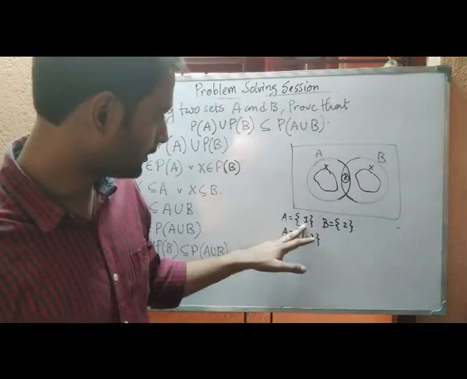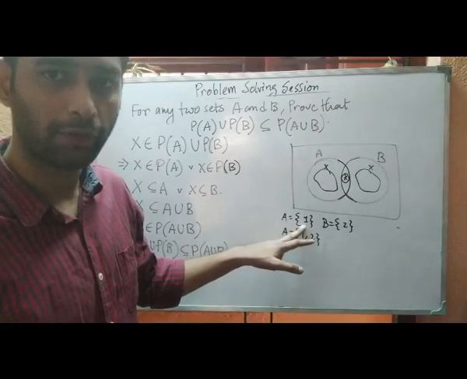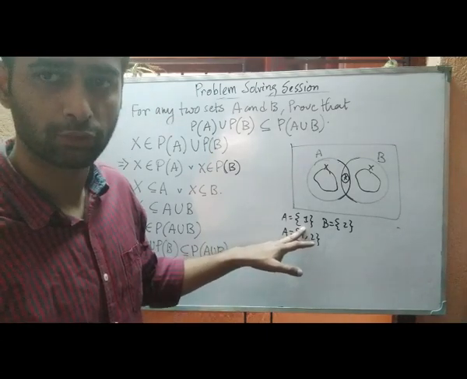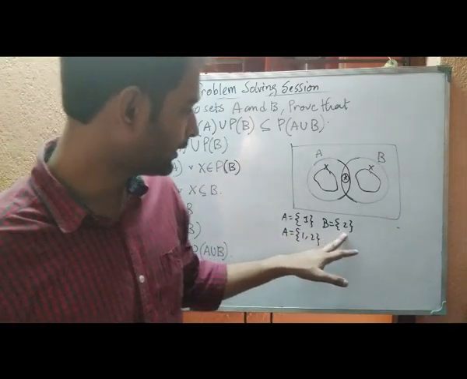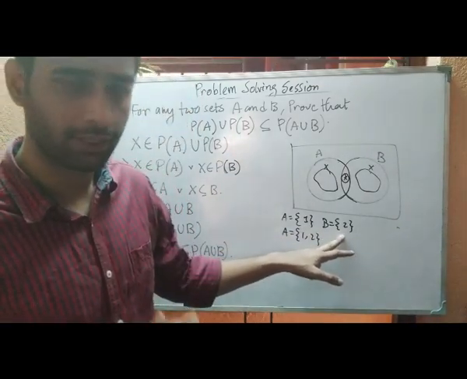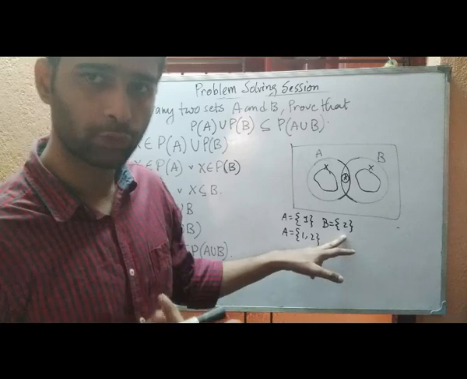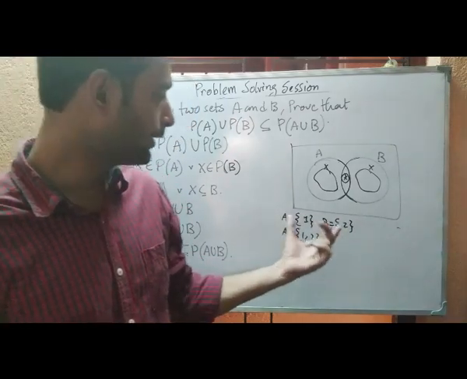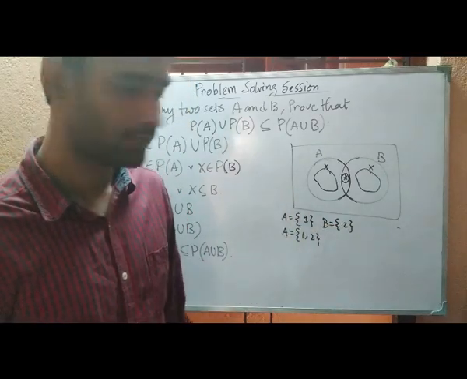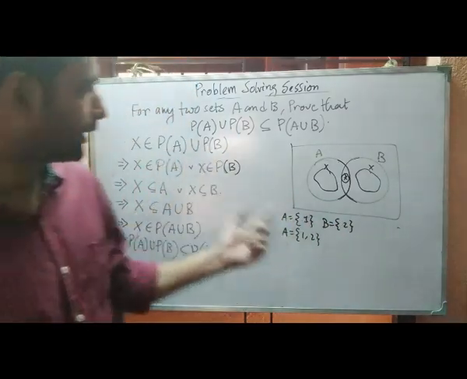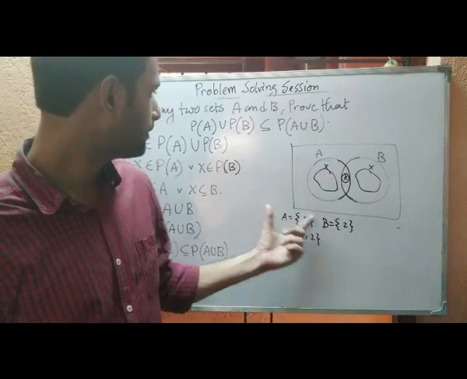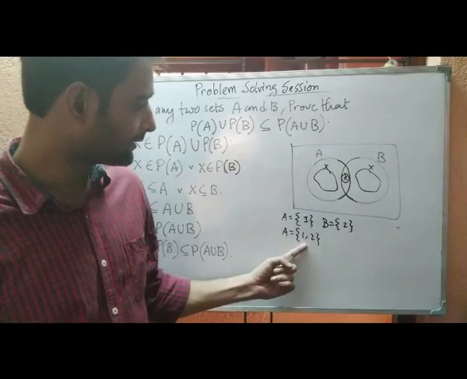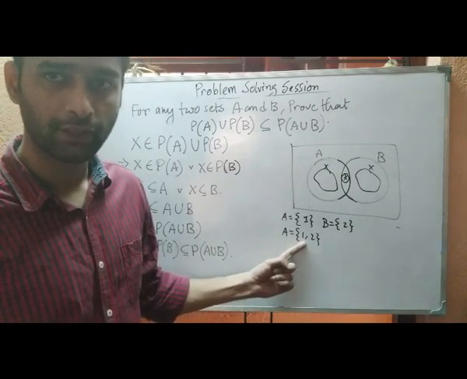Since A is a one element set, in the power set of A there will be only two elements because 2 to the power 1. Also, since there is only one element in B, in the power set of B there will again be 2 elements. And in these, phi is a common element. So if you take the union, that will give only 3 elements in the power set of A union power set of B.